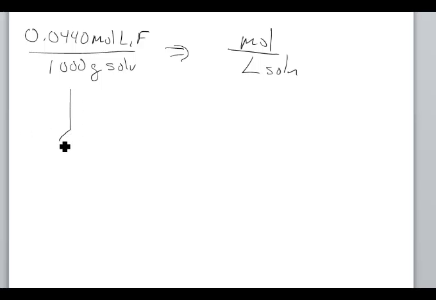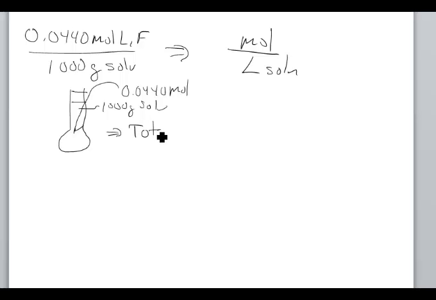But now remember the way these are made, that we've got our container here, our volumetric flask, and we first fill it up to our 1,000 grams of our solvent, and then we add in our, in this case, 0.0440 moles. And what that's going to do now is give us a total mass that is going to be greater than 1,000 grams.